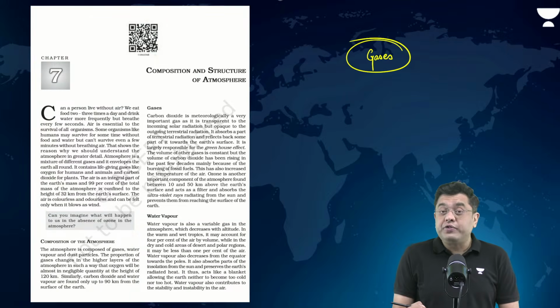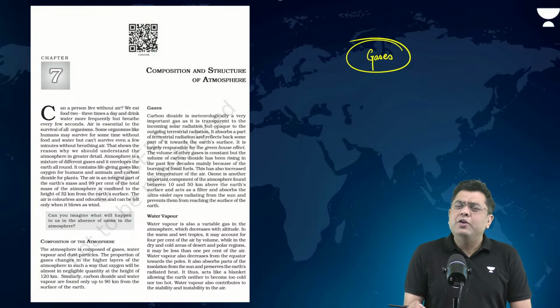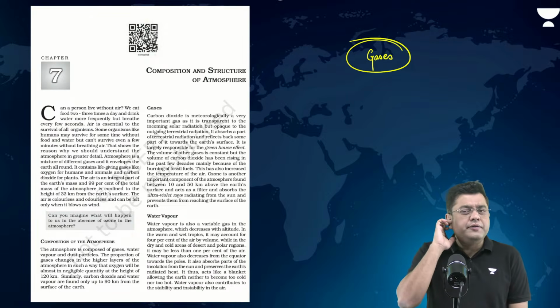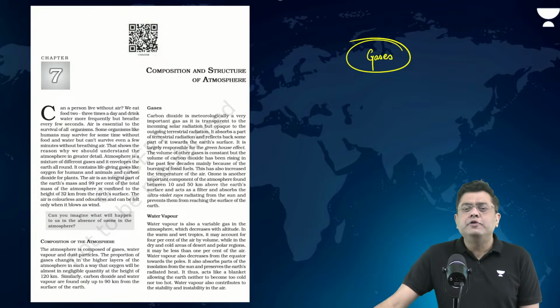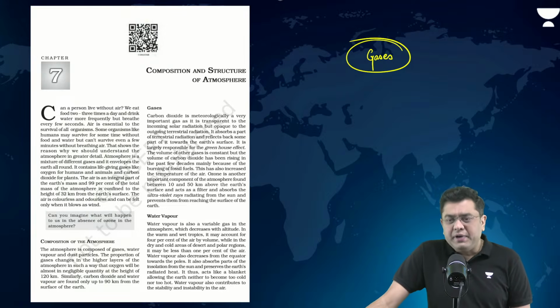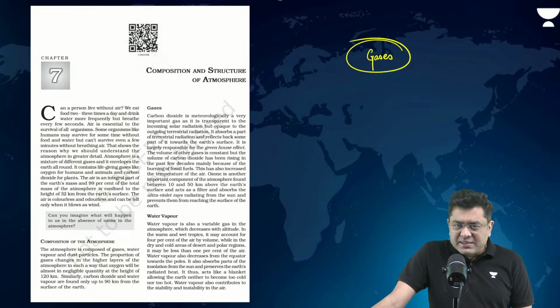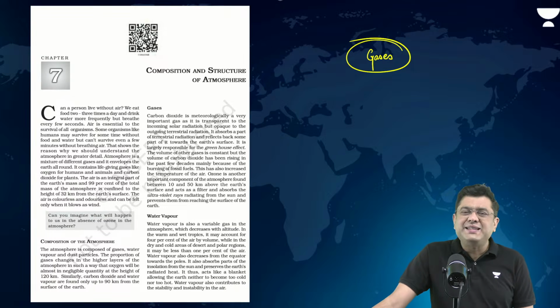Now, which are those gases? Now is not the time to ratify the percentage of nitrogen, the percentage of oxygen, etc. Still, I will give you those numbers, but you are past that stage now. Basically, these gases include what? Nitrogen, oxygen, argon, carbon dioxide, etc. Right? Hydrogen to some extent. All of those gases are present.